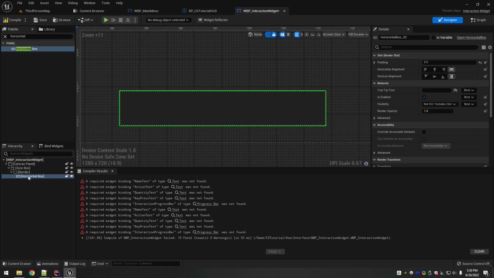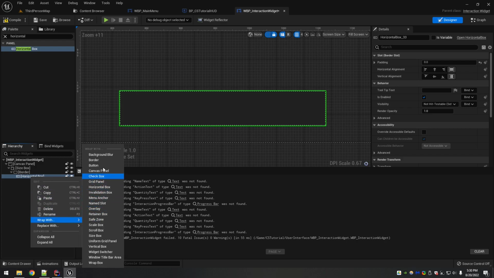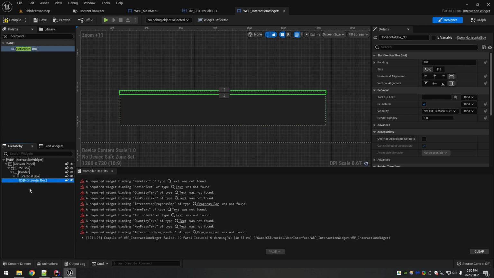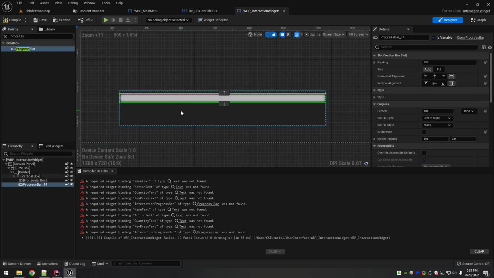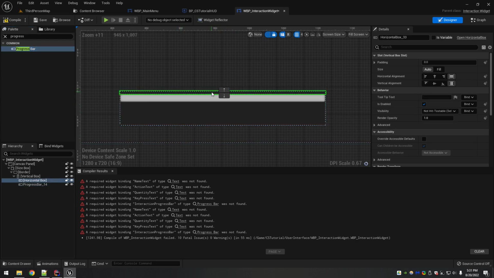So I'm gonna actually take my horizontal box here and wrap it in a vertical. So right click it, go to wrap with, vertical box. This way, now we have our horizontal, which is the thing at the top highlighted. Then I can take a progress bar, drop it in, and now it's on the bottom. Now, obviously the size here is messed up. Let's go ahead and put the text in, and then we'll start tweaking this.